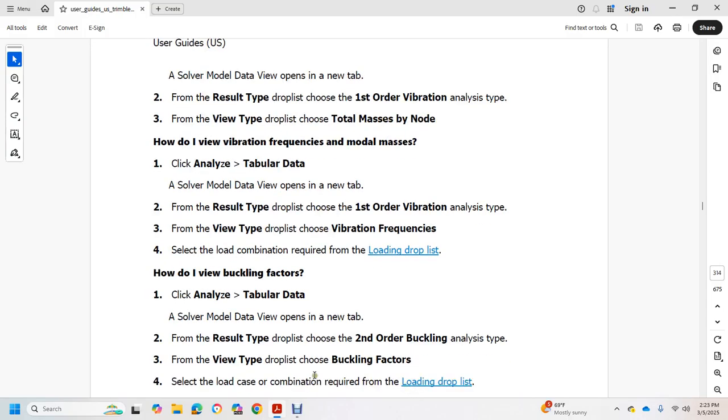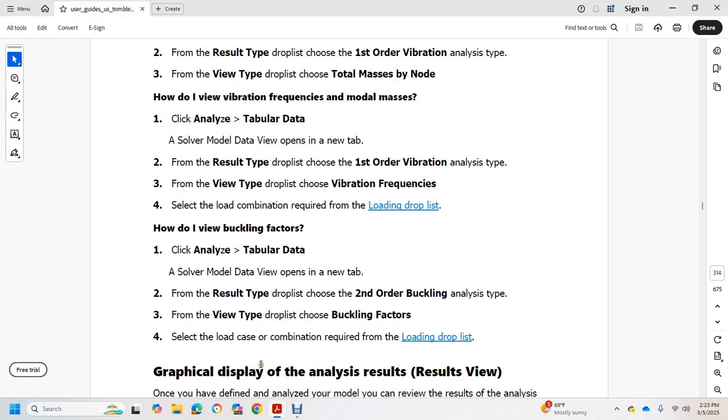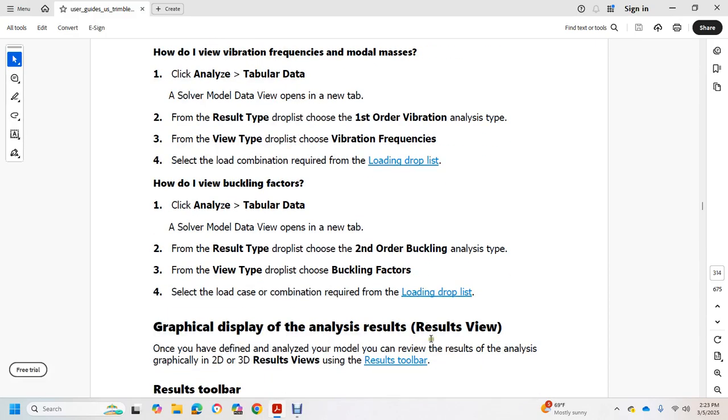The second order buckling analysis type of the view type drop list, the buckling factor. Load case combination required for the load drop down list. Graphical display of the analysis result of the result view.